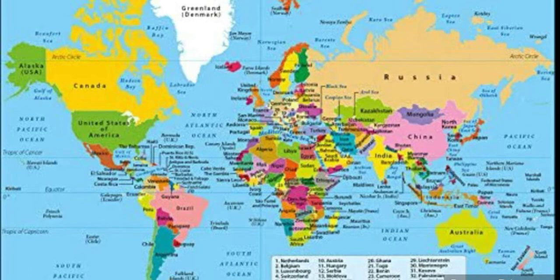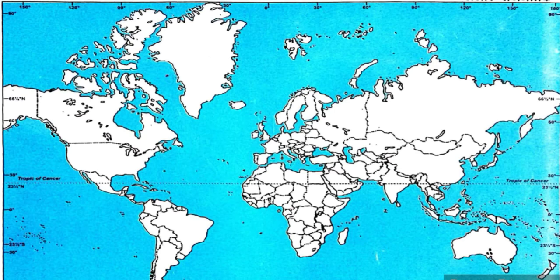We can draw different types of maps showing the whole Earth or a part of it on a flat surface. It can be folded and even printed in the form of a book. We can have maps showing different continents, countries, states, or even your city or village. We can plot a lot of information on a map. The science of map making is called cartography.